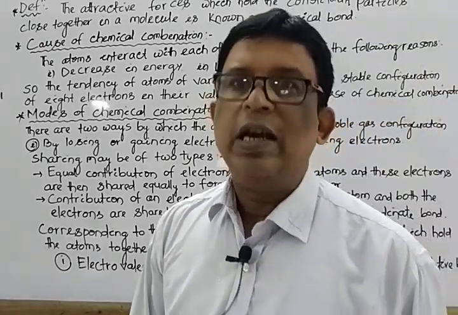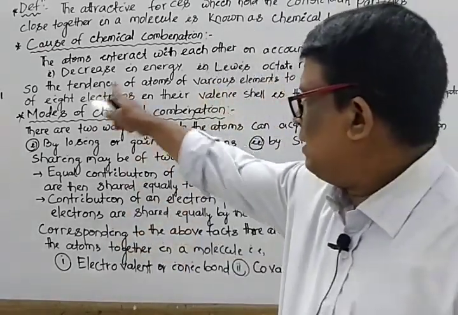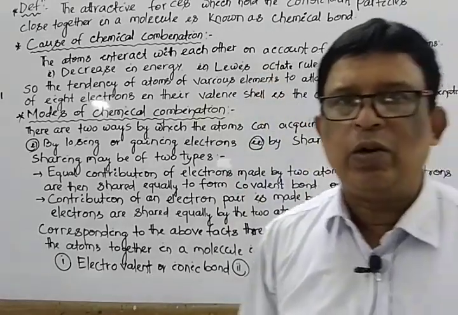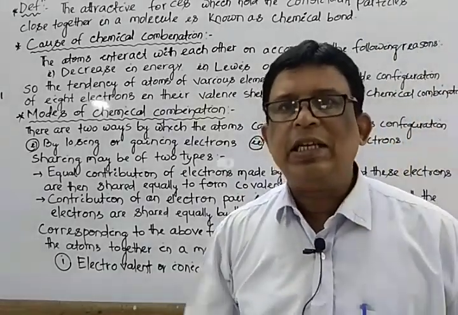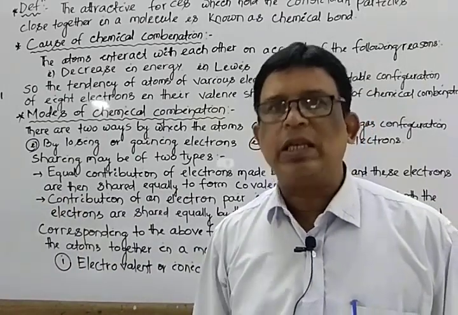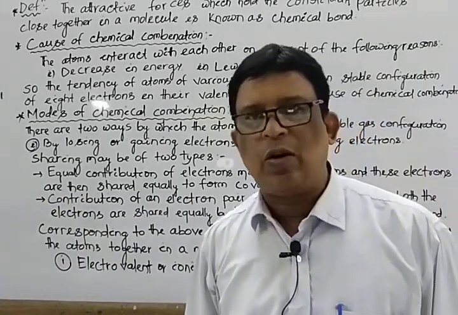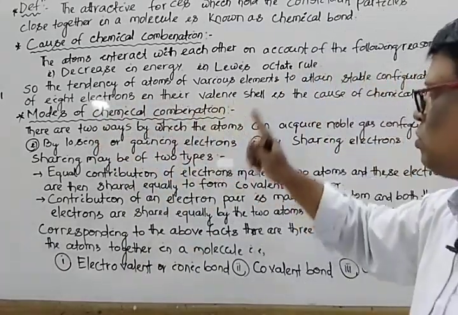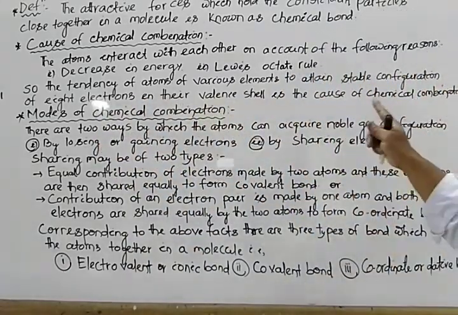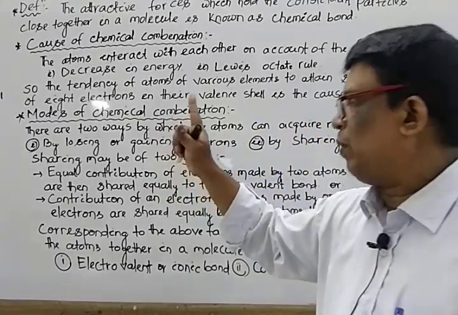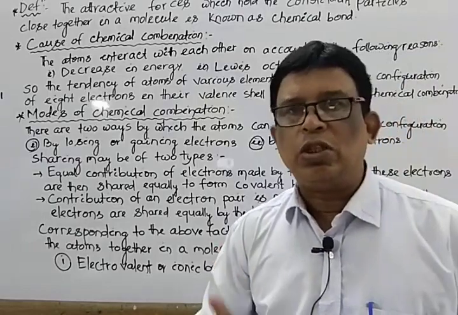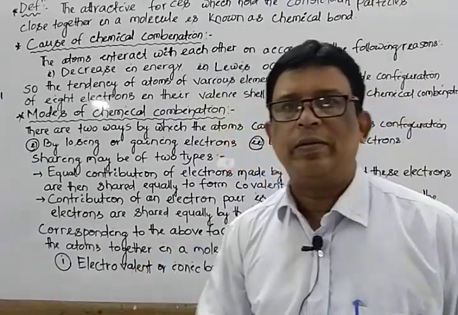One is decrease in energy, and the second one is the Lewis octet rule. That means the tendency to acquire 8 electrons in their valence shell is known as the octet rule. So, the tendency of atoms of various elements to attain the stable configuration of 8 electrons in their valence shell is the cause of chemical combination.